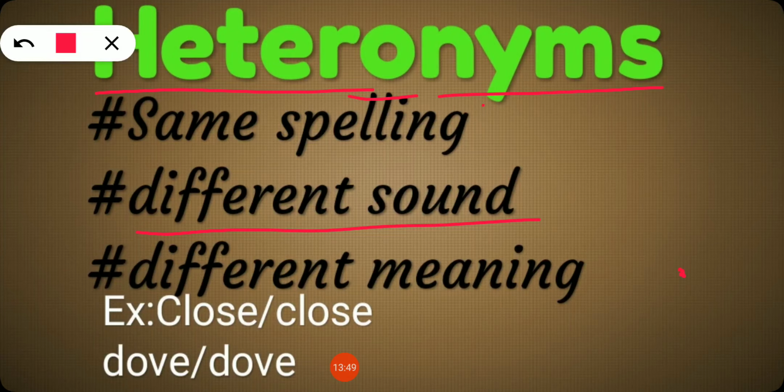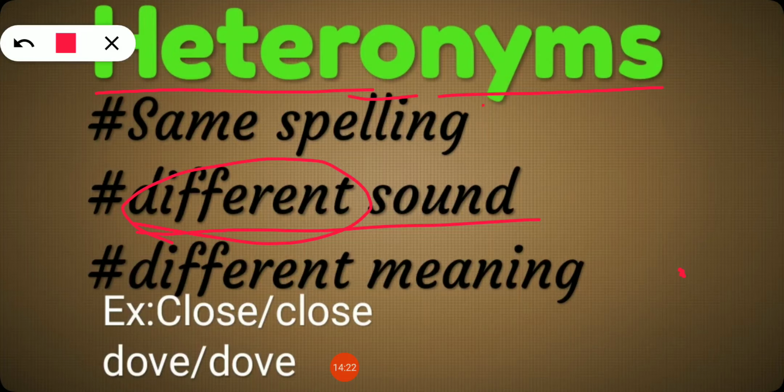Here the spelling will be same but the sound is different. But in homograph and homophone the sound is same, whereas here the sound is different. Understand? So this is the difference between homonyms and heteronyms. In homonyms the sound will be same but in heteronym the sound will be different.